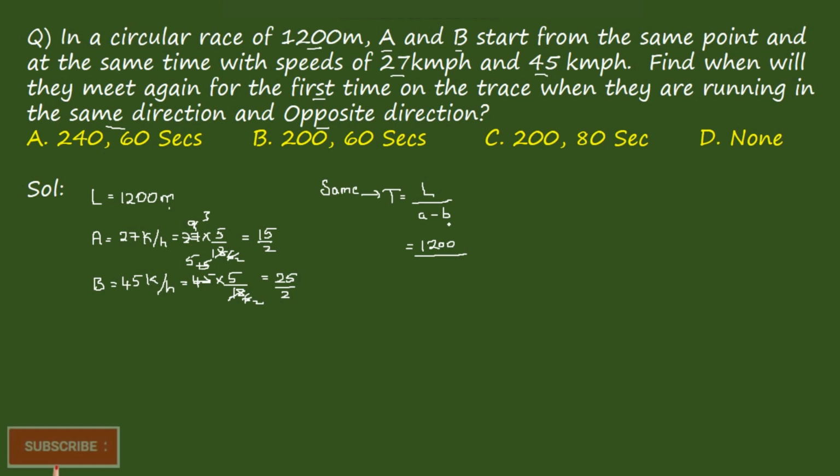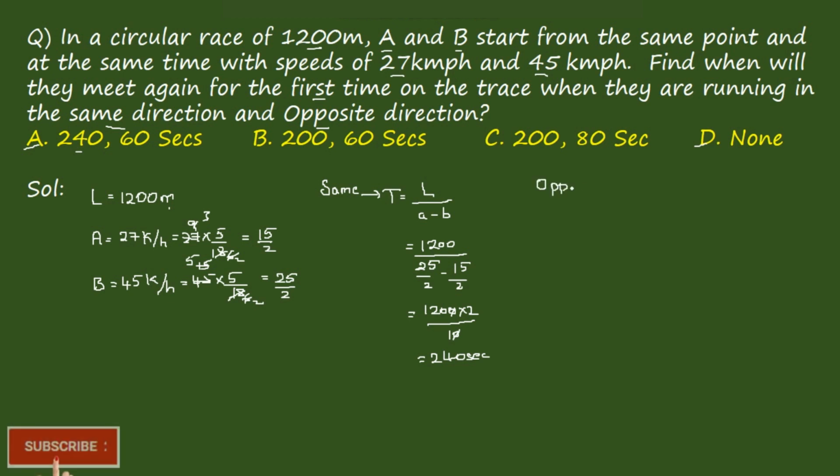Subtraction should be done with the greater one minus the lower one, so it becomes 25 by 2 minus 15 by 2. It is equal to 1200 into 2 by 10. 0 gets cancelled, which is equal to 240 seconds. When they move in the same direction, first time they will be meeting at 240 seconds. Answer can be A or D. Right? So it will be considered for the opposite direction.